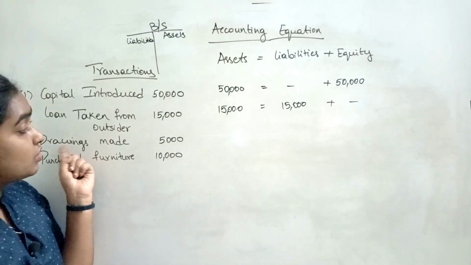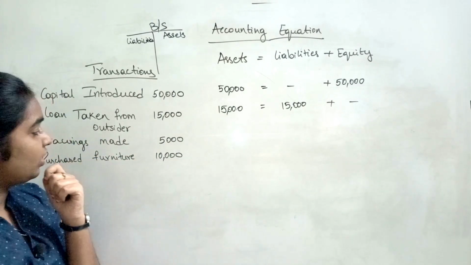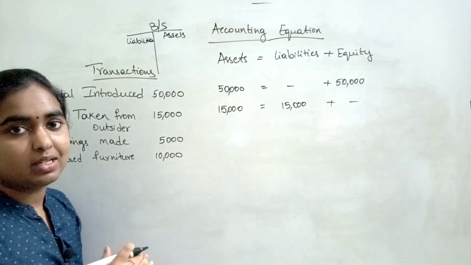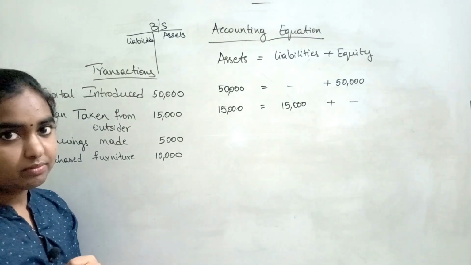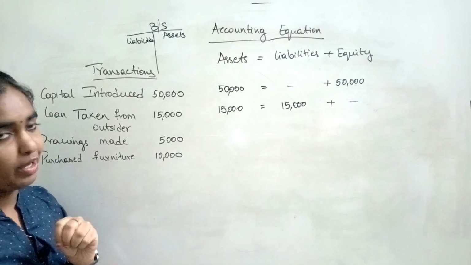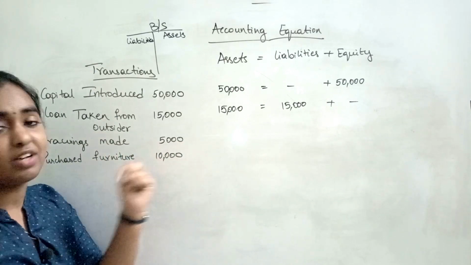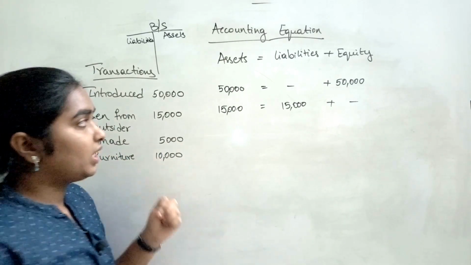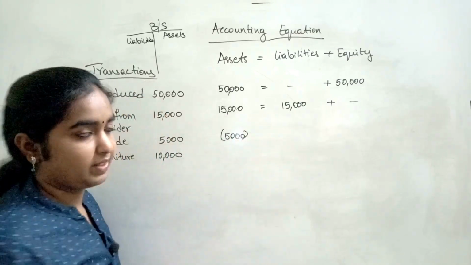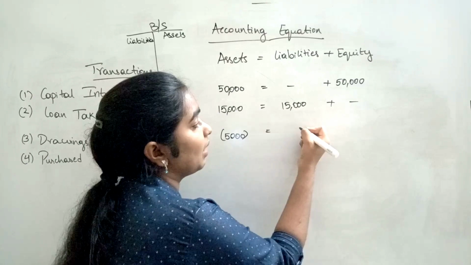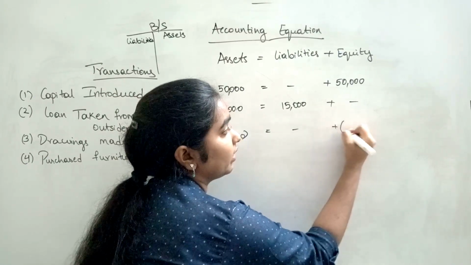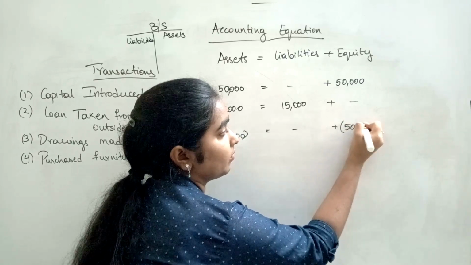And the third transaction is drawings made 5,000. First of all, understand what drawings are. Whenever the owner is introducing capital, that is called equity. But when the owner is taking an amount from the business, that is called drawings. So here the owner is taking 5,000 from the business. When the owner takes 5,000, the cash balance is going to reduce, and assets are going to reduce by 5,000, right? And here liability will not be affected. Equity is going to be reduced by 5,000.